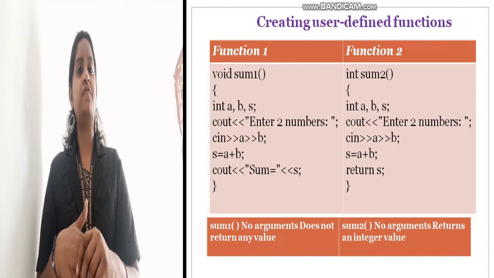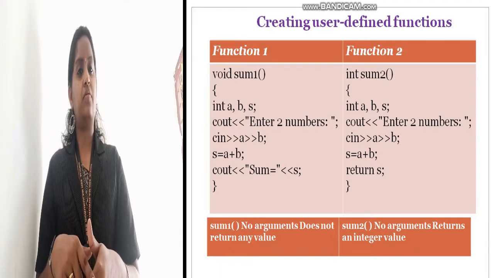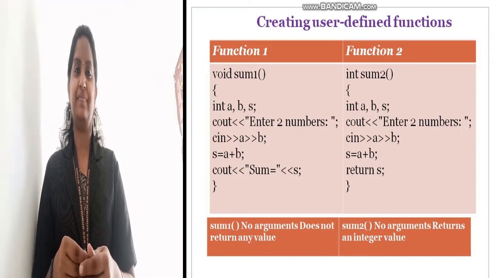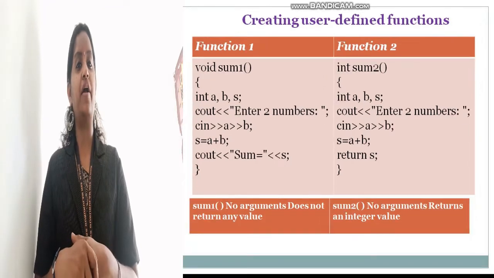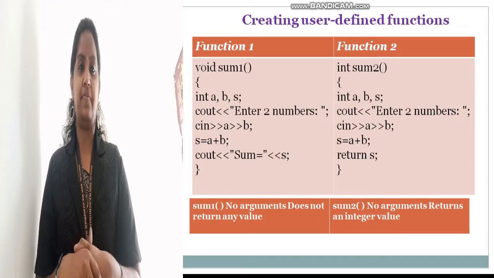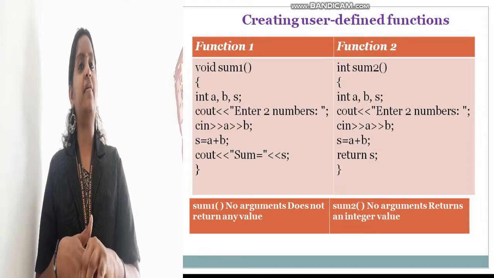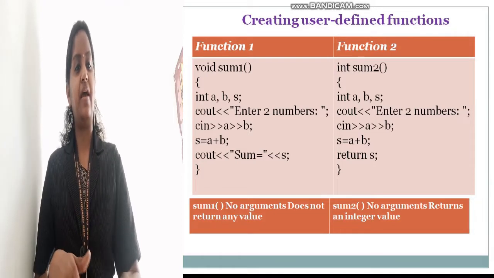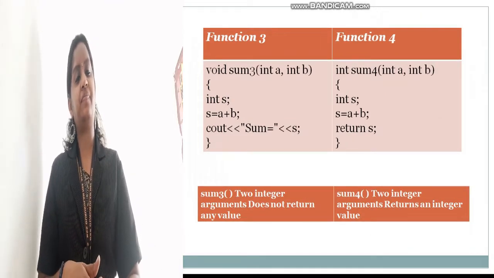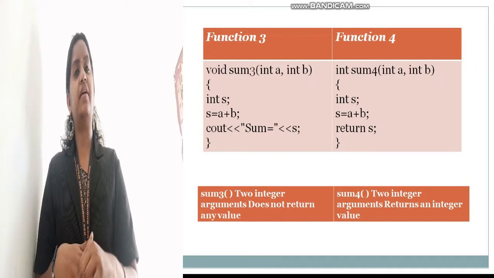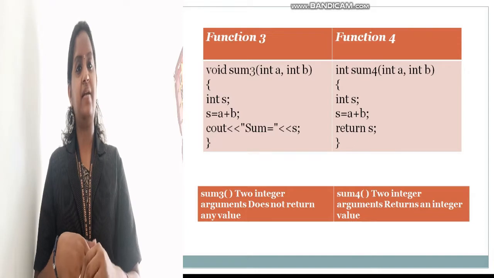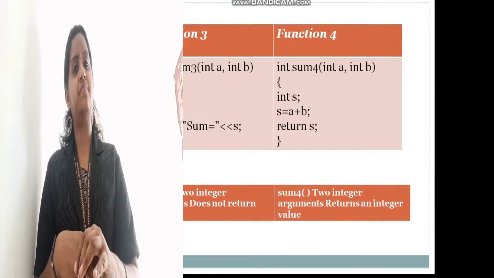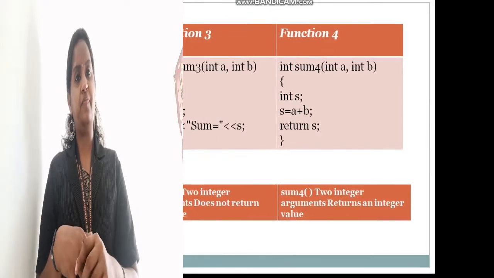So the first function will not give any return value. Why is it so? Yes, we are using the void data type. It is a null data type. The second one gives a value because it is an int data type. Clear? And the next type of function has variables inside the bracket. In the function header we are given some variables, that is arguments. Clear? The first function, void sum3, will not return any value.